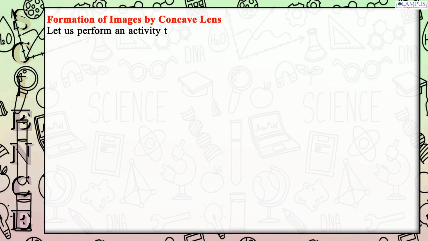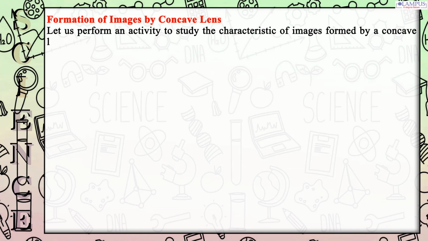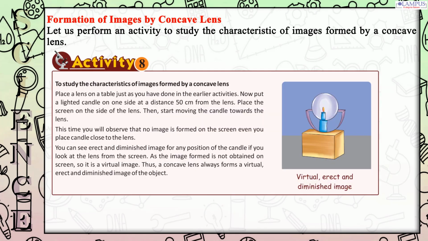Let us perform an activity to study the characteristics of images formed by a concave lens. Activity 8. To study the characteristics of images formed by a concave lens. Place a lens on a table just as you have done in the earlier activities. Now put a lighted candle on one side at a distance of 50 centimeters from the lens. Place the screen on the other side of the lens.